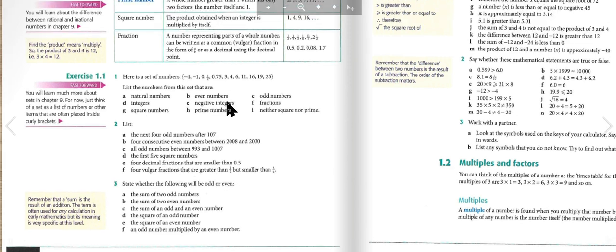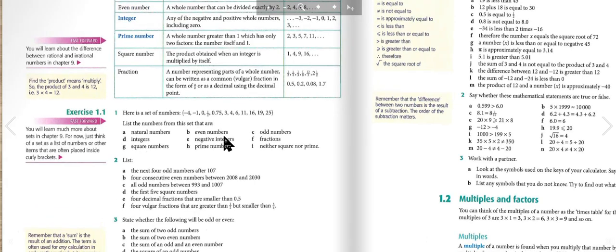4 decimal fractions that are smaller than 0.5. 4 vulgar fractions that are greater than 1/2, but smaller than 3/4. So, if you remember, a vulgar fraction is a fraction in the form of a/b. Think of the answers yourself and see if you're right.